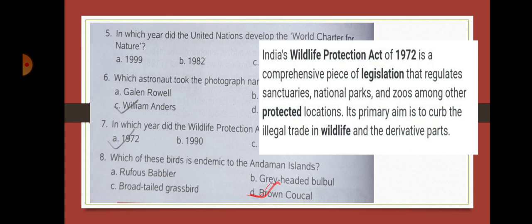So the main function of this act was to stop the illegal trade in wildlife and the derivative parts, meaning parts of animals being sold off for commercial purposes. To look after that and to stop this kind of illegal trade, this Protection Act was established. Okay, children, and the year was 1972.